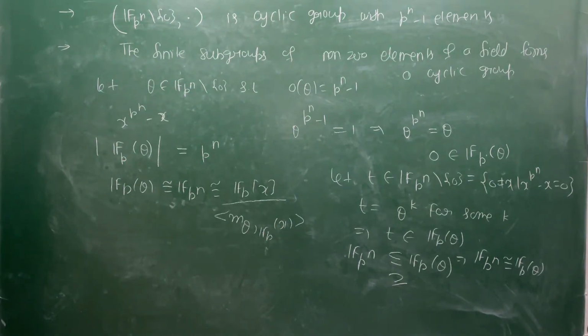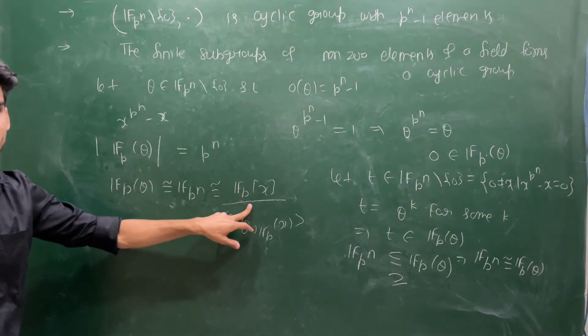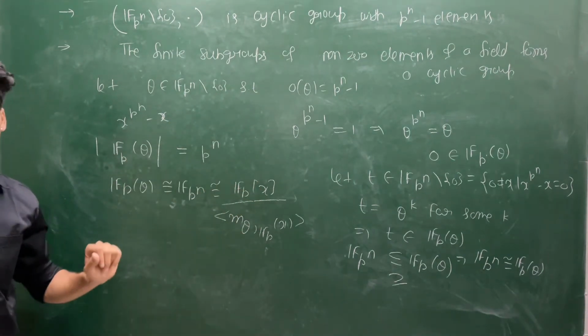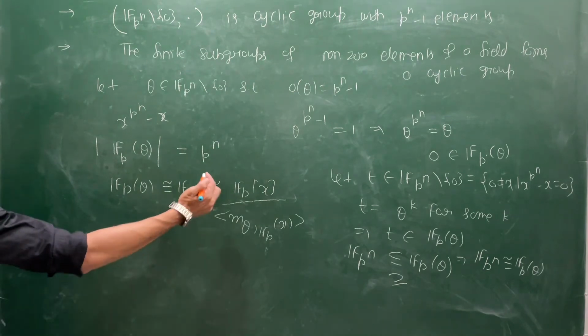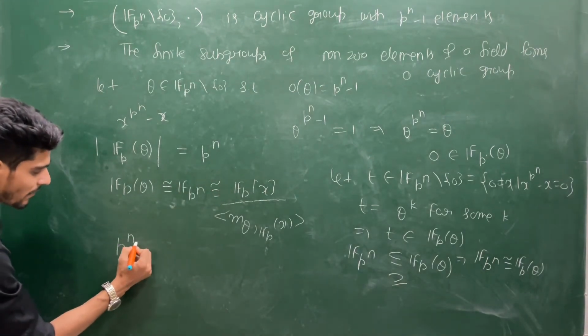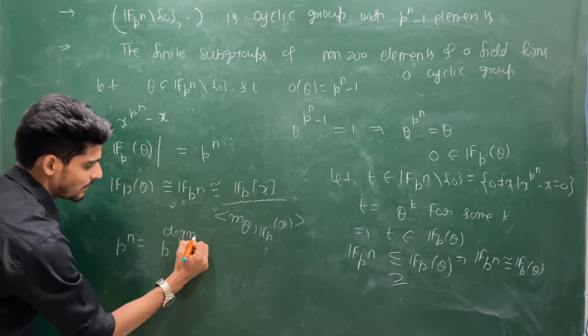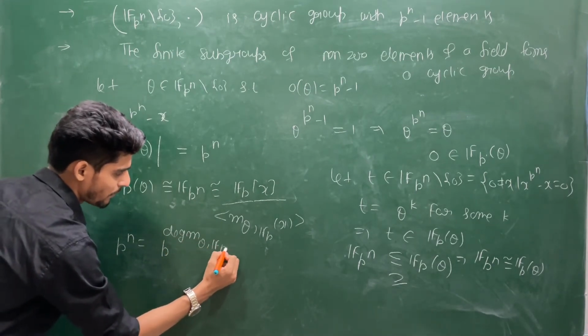This you already know. And what is the cardinality of this? The cardinality of this is p to the power degree of this minimal polynomial. But if you compare the cardinality, you have p power n is the same as p to the power degree of the minimal polynomial of theta over Fp.